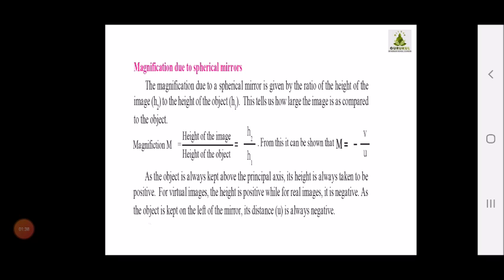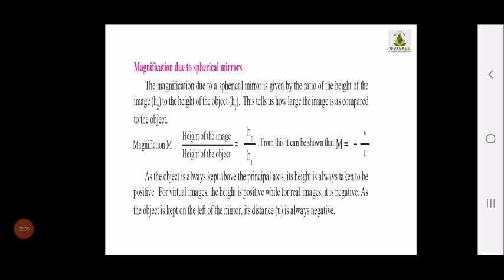So what's the reason you are able to see? That is because of the magnification. If you want to calculate the magnification of any object, there is a formula. The formula is height of the image divided by height of the object, that is equal to h2 upon h1. The height of the image is v and the height of the object is u.